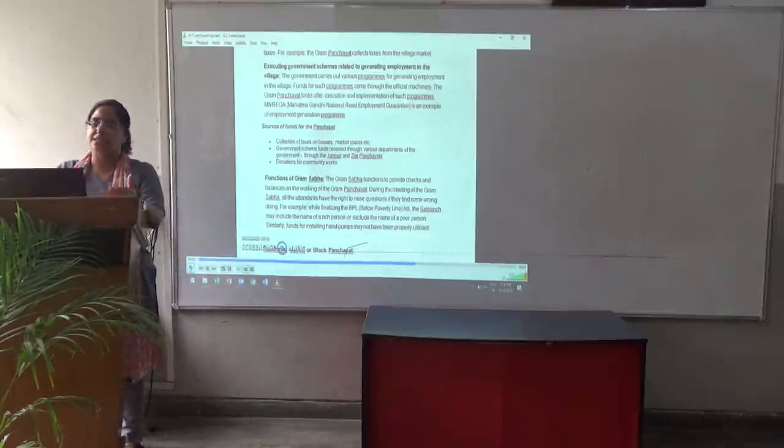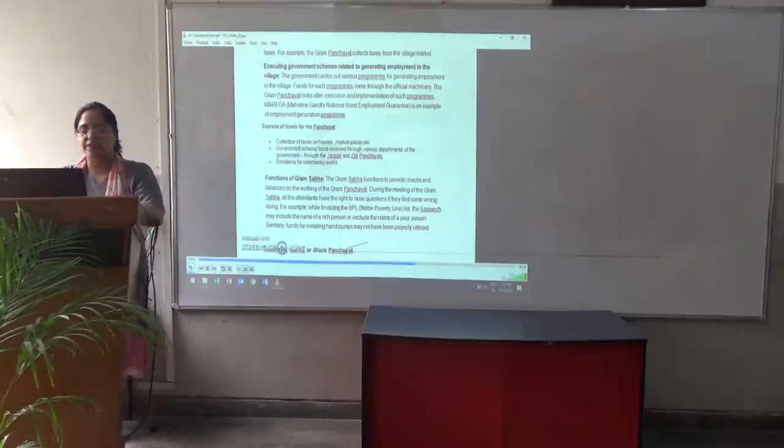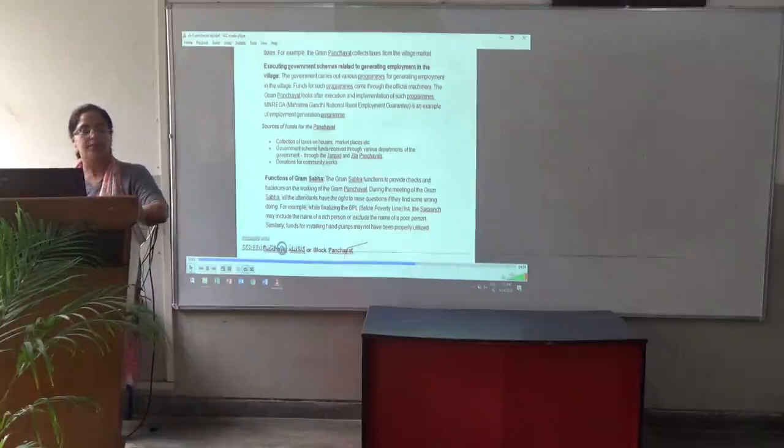These are one way from which the Gram Panchayat gets money. Government schemes: funds received through various departments of the government through Janpad and Zilla Parishad. Donations for community work. These are the sources of the Panchayat for getting the work done in the village.